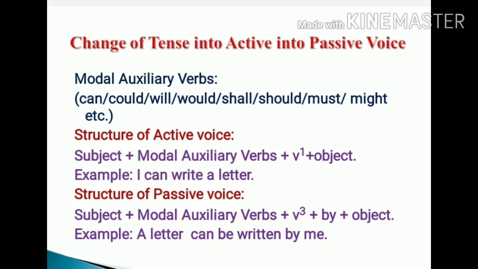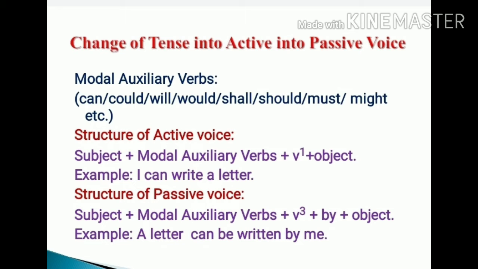This is the active voice using a modal auxiliary verb, and when we change it into passive voice, the structure will be subject plus modal auxiliary verb plus third form of verb plus by plus object. So when we change the sentence I can write a letter into passive voice, it will become: A letter can be written by me.